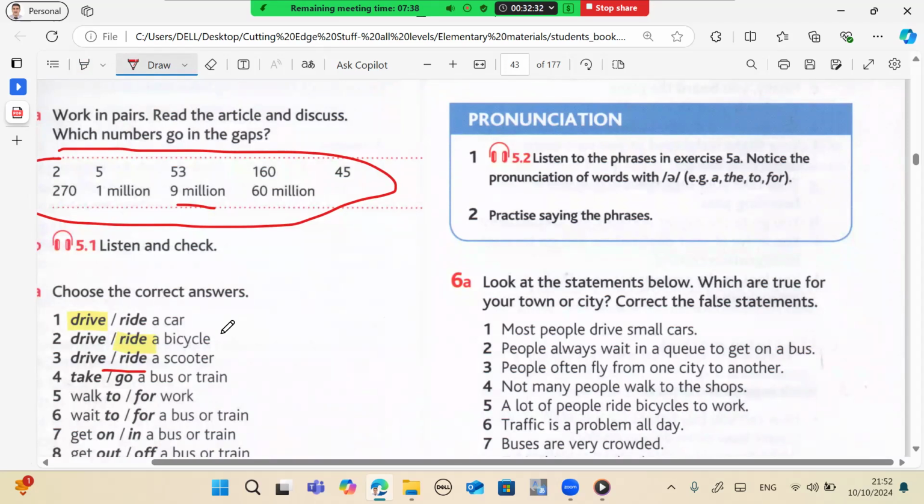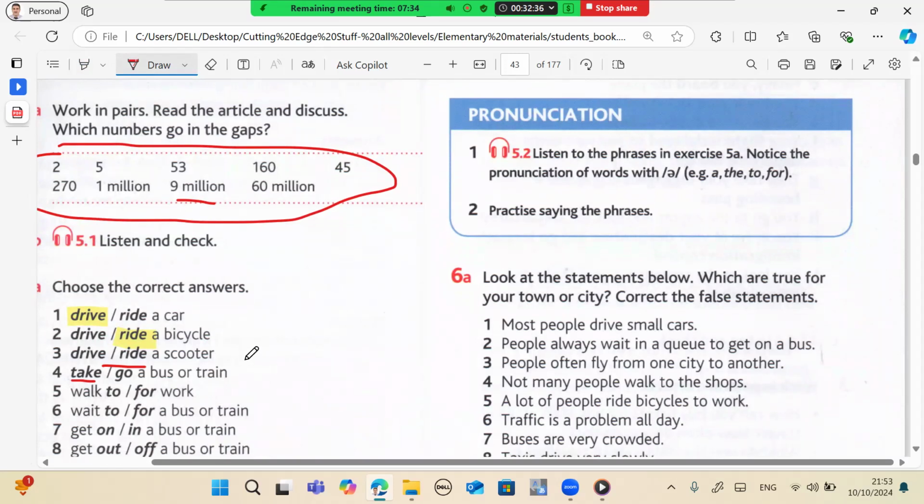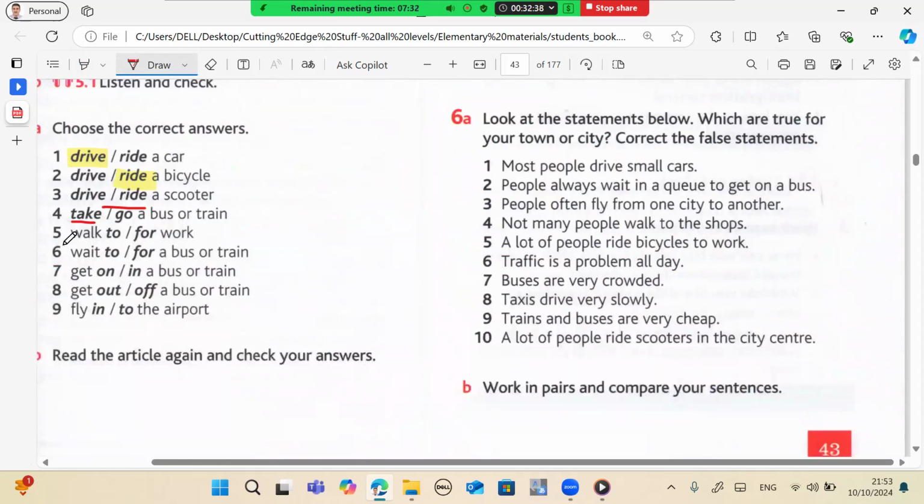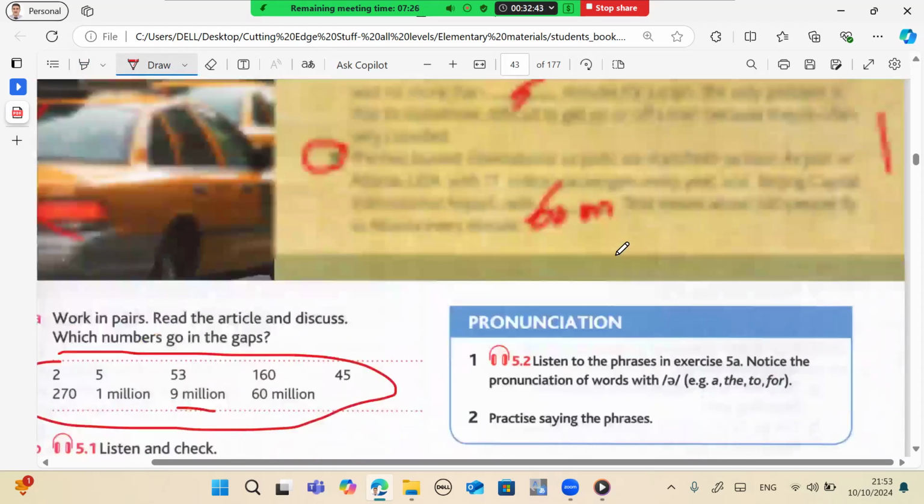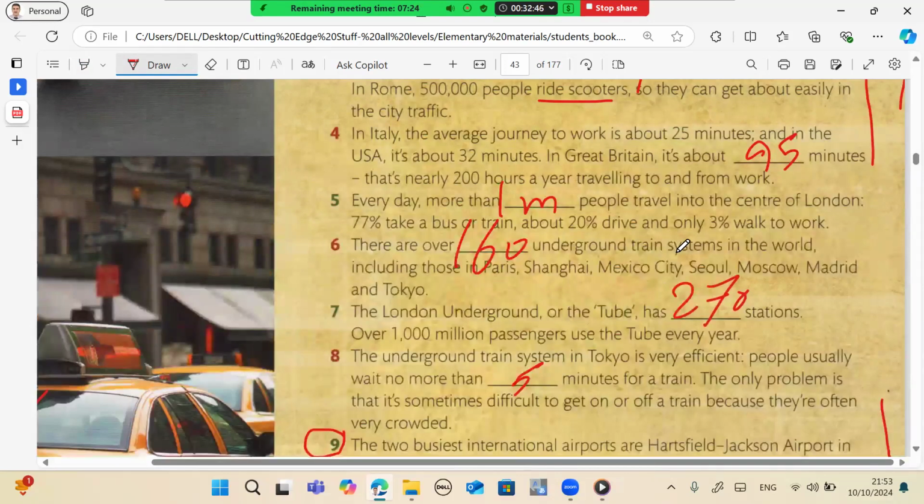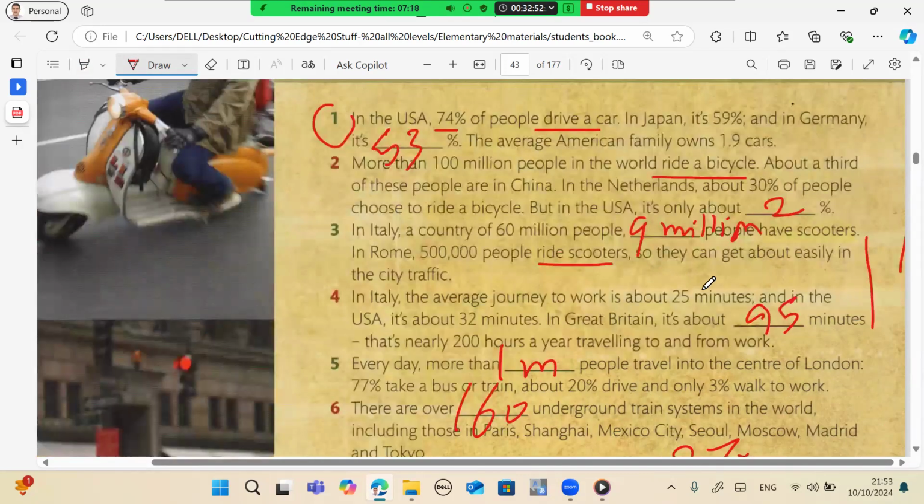Number 4, take a bus or train. Yes, take a bus or take a train. Next. Walk to work. Yes, walk to work. Where can you find it? Walk to work.